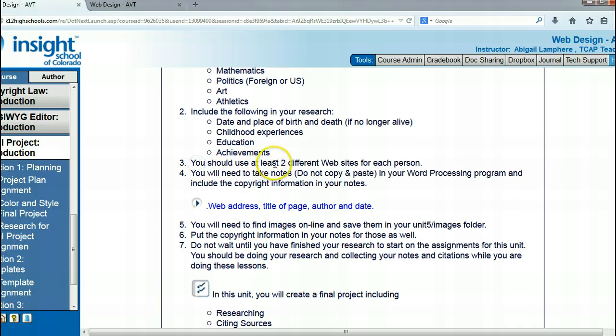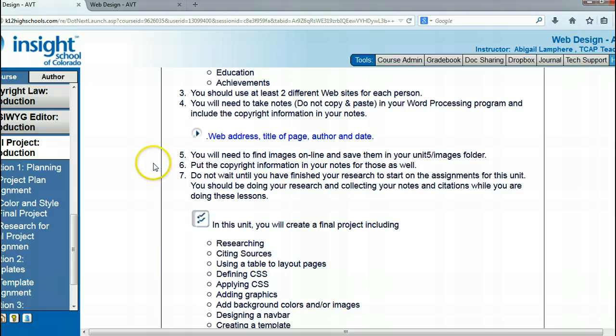You should use at least 2 different websites for each person when you're doing your research. You'll need to take notes. Do not copy and paste. Read some information about them and take notes. Put it in your own words. Don't just copy and paste a bunch of stuff from Wikipedia.